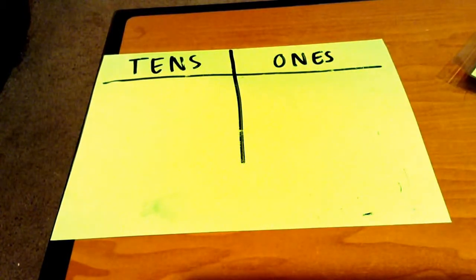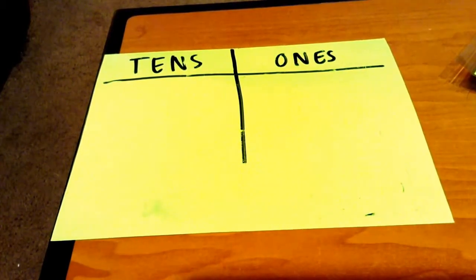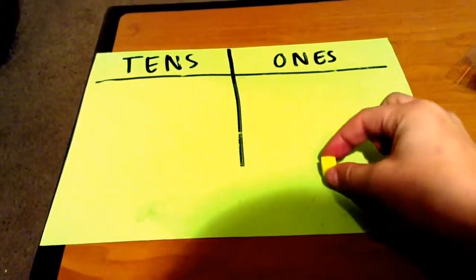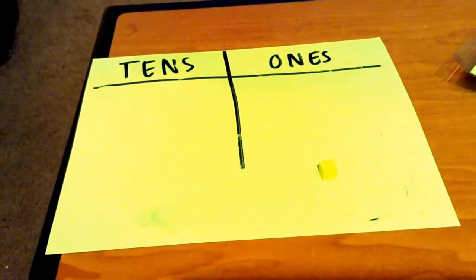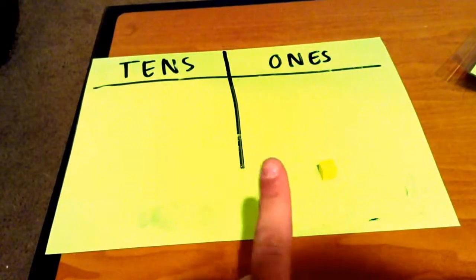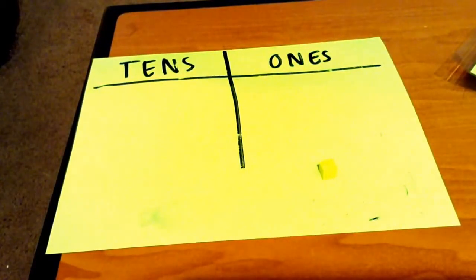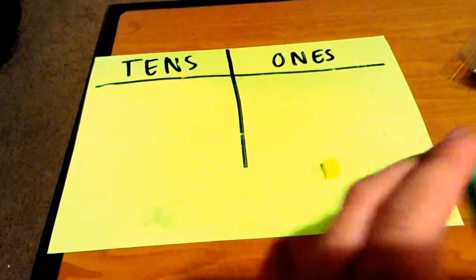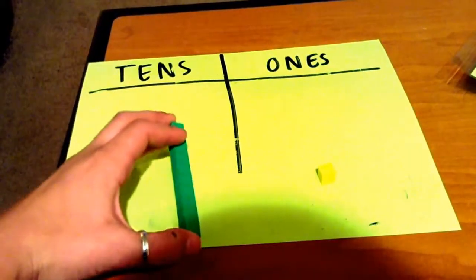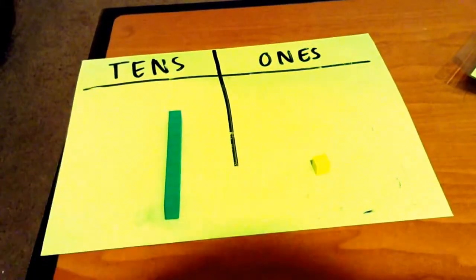Okay, class, today we are going to be learning how to add and subtract using our tens blocks. So let's review some things we already know. We know one of these blocks is equal to what? Right, it's equal to 1 unit or 1. We also know that one of these green long blocks is equal to what?